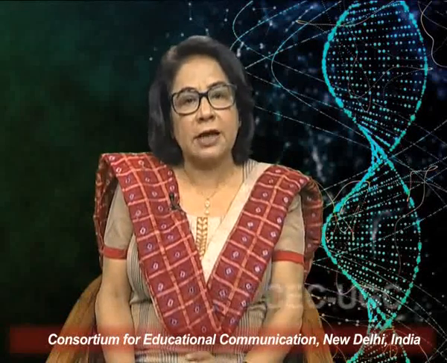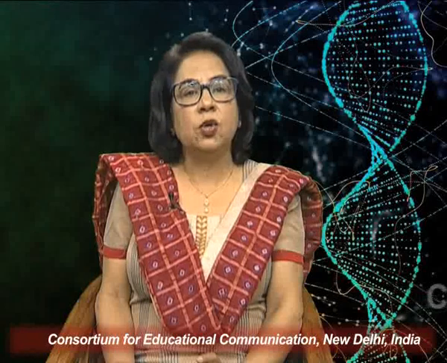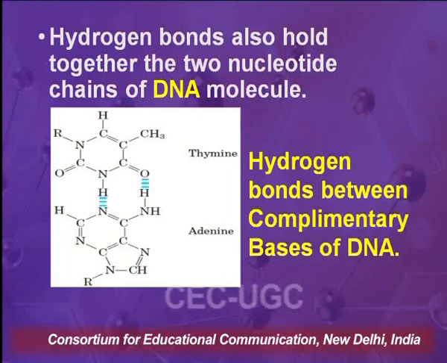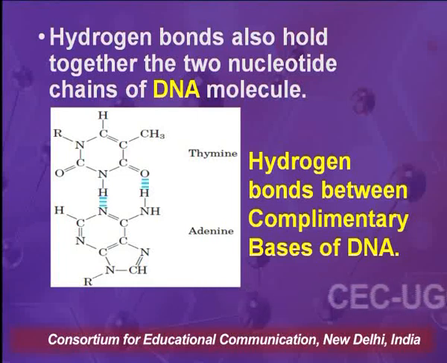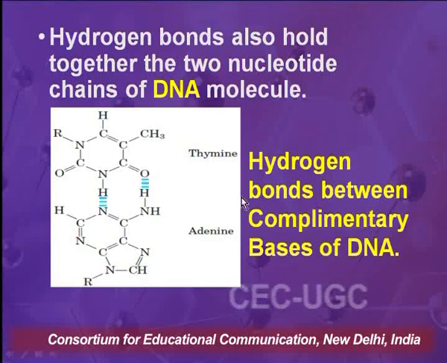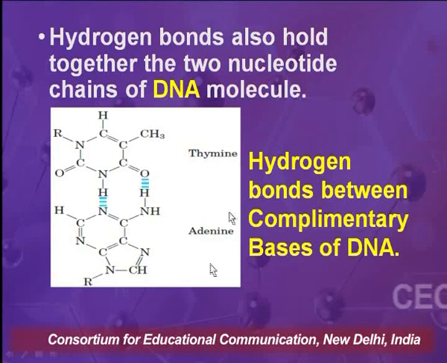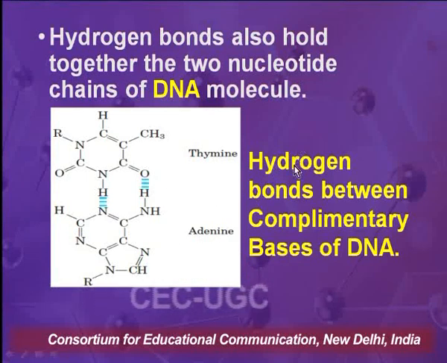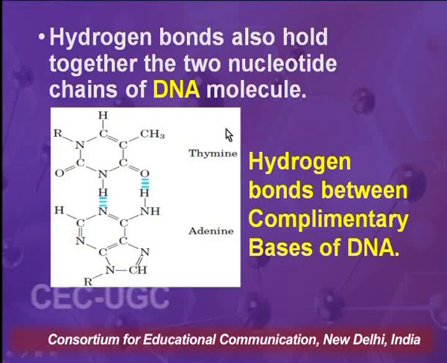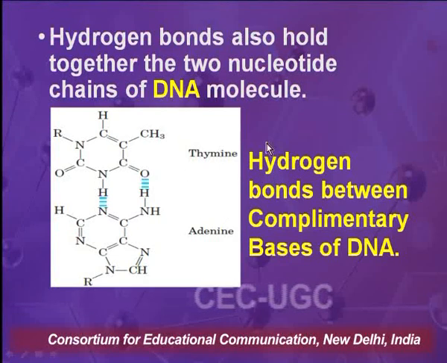Not only this, as I have discussed in my previous slides, hydrogen bonds also hold together the two nucleotide chains of DNA molecules. Here we have hydrogen bonds between complementary bases of DNA, that is between thymine and adenine. I have already explained these bonds in my previous slides: there is a possibility of hydrogen bonding here, and these hydrogen bonds are formed between the complementary bases of DNA.